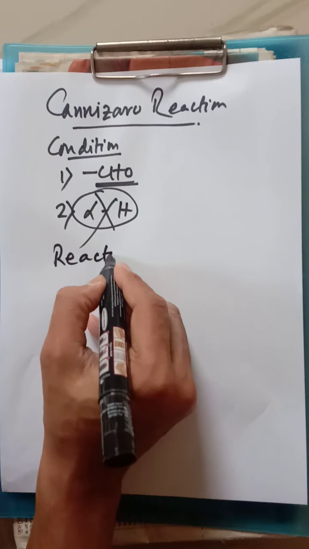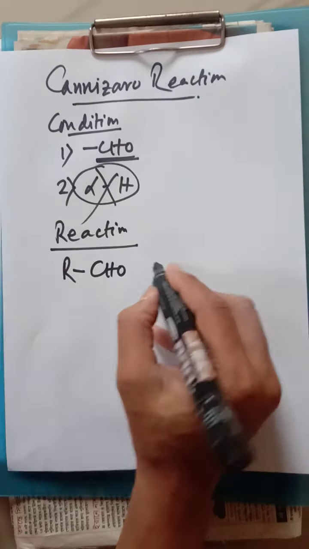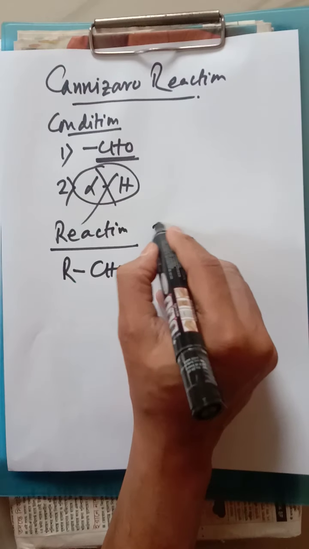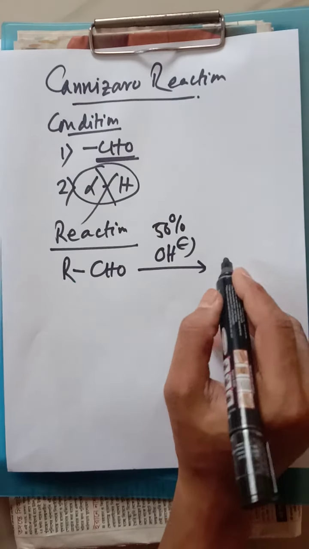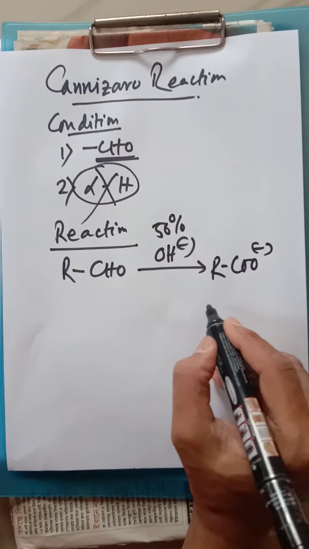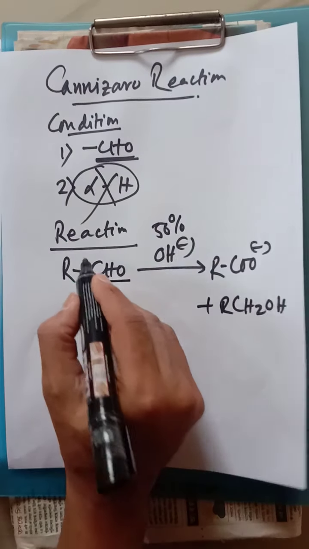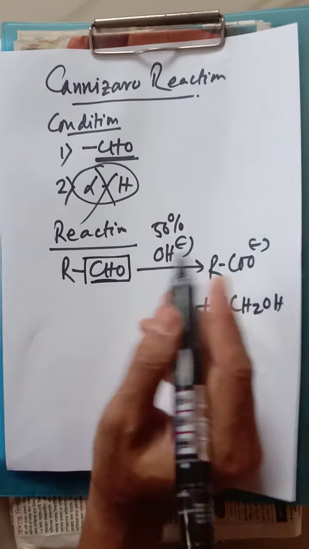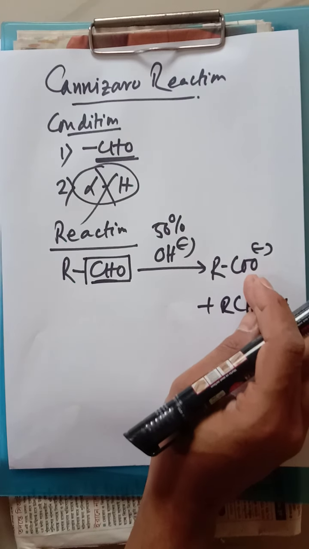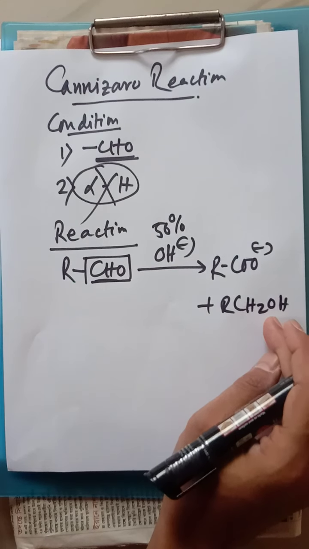Now the reaction. What type of reaction is it? Actually I have taken RCHO. Here also basic medium is required, 50% basic medium. Here one part is converting into RCOO minus and another part is converting into RCH2OH. Look at it carefully, it is only the movement of the CHO part. One CHO is converting to COO minus, that means the salt of carboxylic acid, and another CHO is converting into CH2OH, that means alcohol.